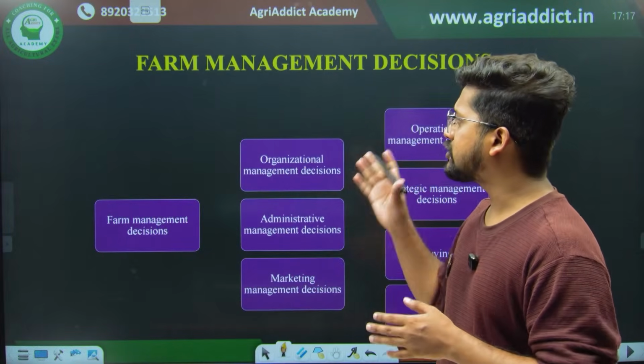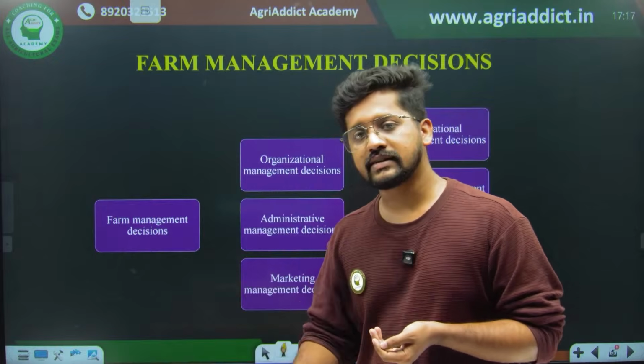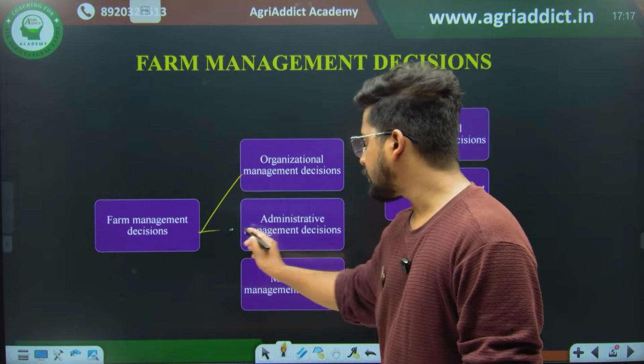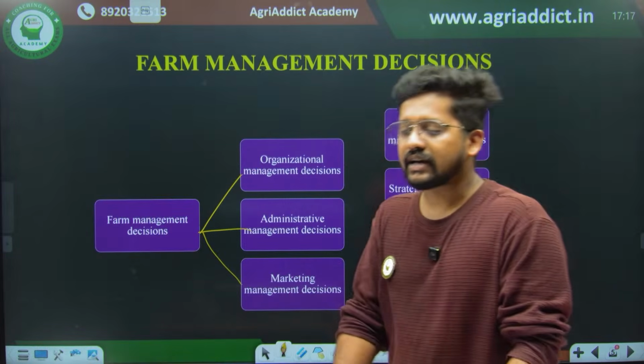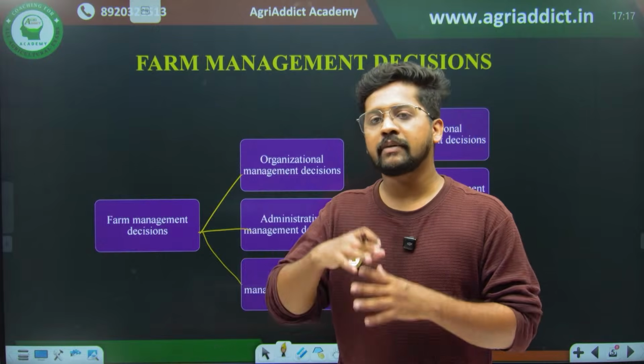So before proceeding, we should understand how the farm management decisions are classified. Farm management decisions are classified into three. First is organizational management, second is administrative management, and third is marketing management decisions. These are simply the decisions that we take at different time periods when we are managing the farm.